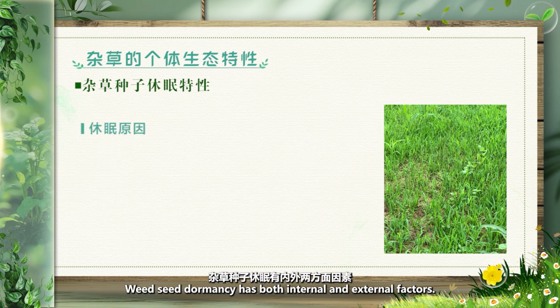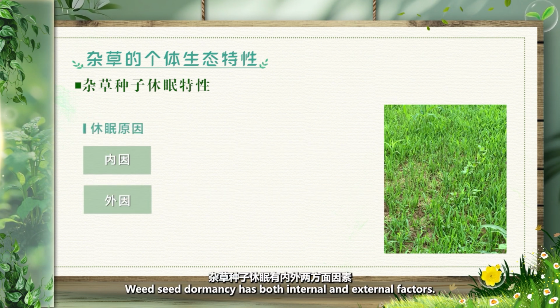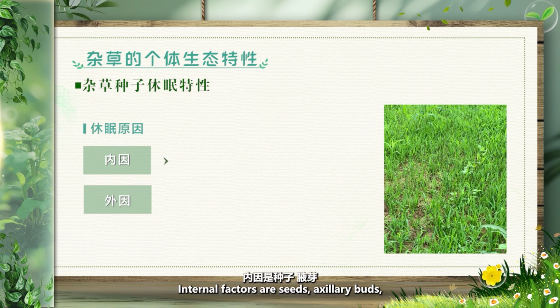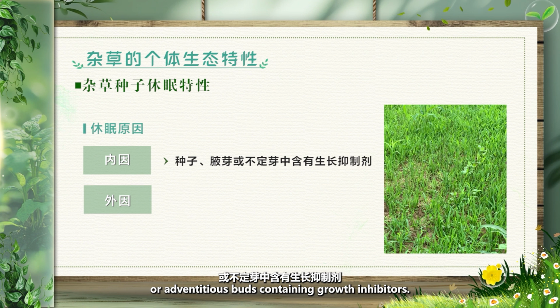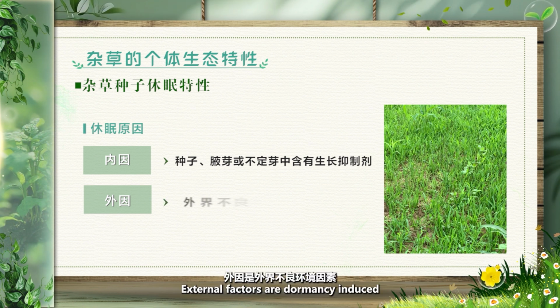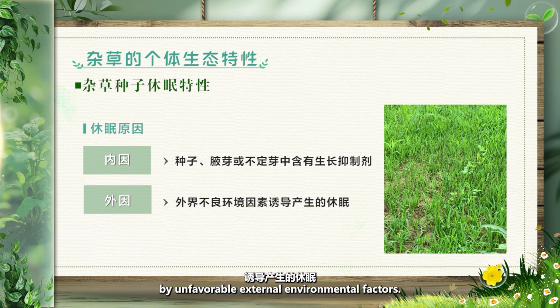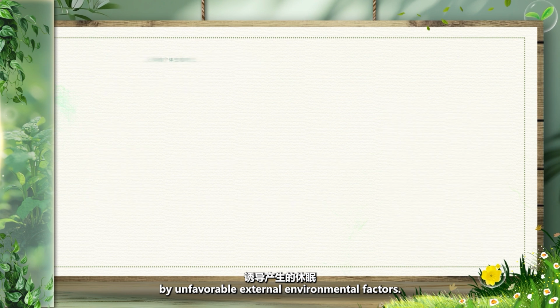Weed seed dormancy has both internal and external factors. Internal factors are seeds, axillary buds, or adventitious buds containing growth inhibitors. External factors are dormancy induced by unfavorable external environmental factors.